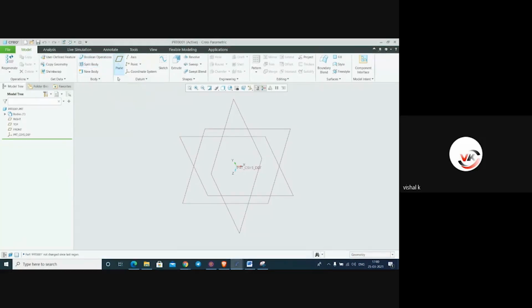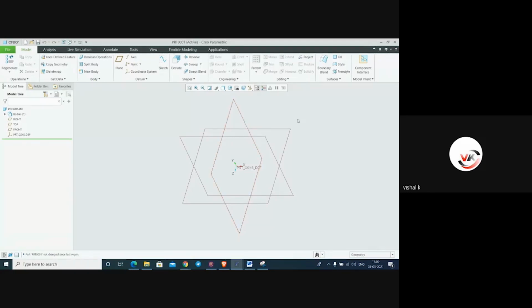And here it is a plane. The main topic we are starting from here is how to create a plane, axis, point, and these features. This is our important topic. So we will see this first, plane. Before going to plane, we'll rename this part or change the properties of this file, like material, rename file.